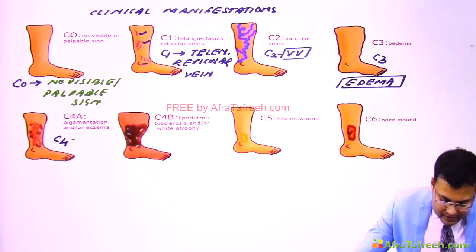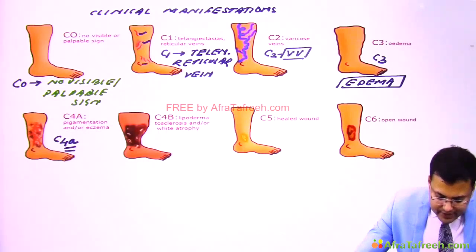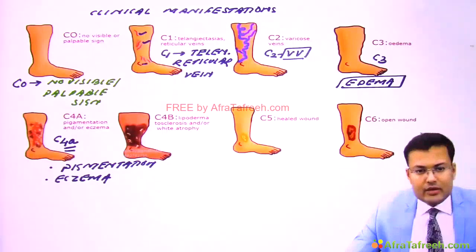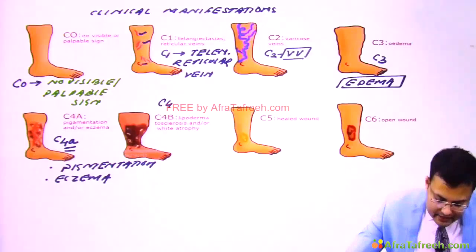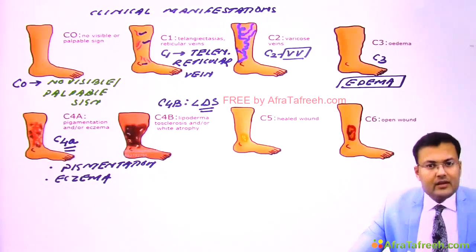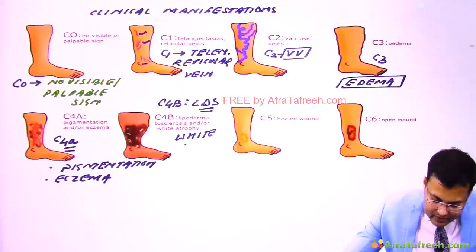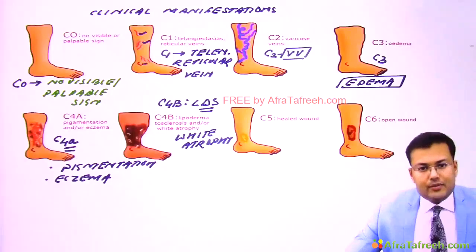What we include in C4A? In C4A, we are going to include pigmentation. So that's hyperpigmentation. And what else? We are going to include eczema. Eczema and hyperpigmentation is included into C4A. And in C4B, this was the question in INI CET, lipodermatosclerosis, with or without white atrophy. So with or without white atrophy, this is included in C4B.